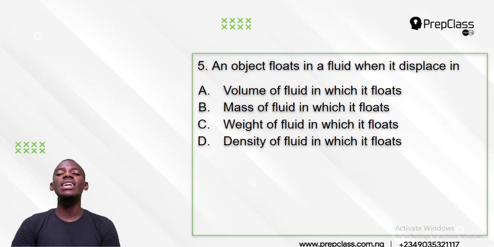An object floats in a liquid when it displaces, in what? Is it volume of liquid in which it floats, or mass of fluid in which it floats, or weight of fluid in which it floats, or density of fluid in which it floats? Do you have any idea which one is correct? So what makes an object float? Any idea? Now let's check it out.